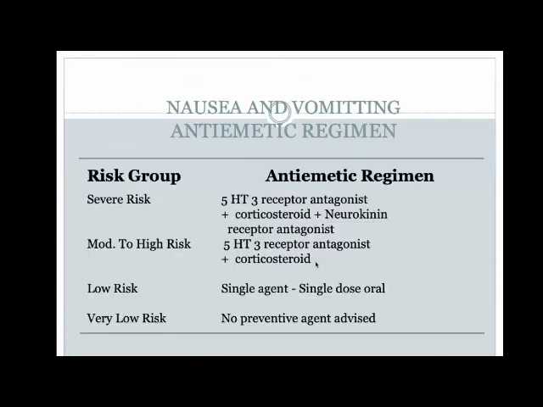So what are the drugs that you can use in these children? Ondansetron, a 5-HT3 antagonist, plus corticosteroid, plus a neurokinin receptor antagonist. Maybe you have not heard about it, something called aprepitant. It's now used very commonly. If the child is being given a chemotherapy drug like cisplatin or very high dose cyclophosphamide, all these three drugs need to be used in that particular child. Whereas in moderate to high risk, only a 5-HT3 antagonist and corticosteroid will suffice. In low risk, you can just use oral agents, and in very low risk, you need not use any preventive agents.